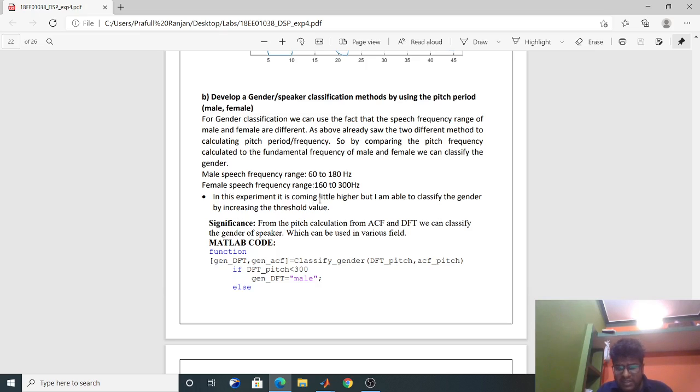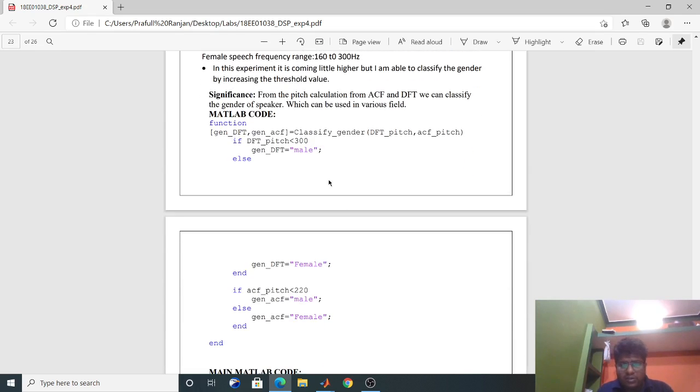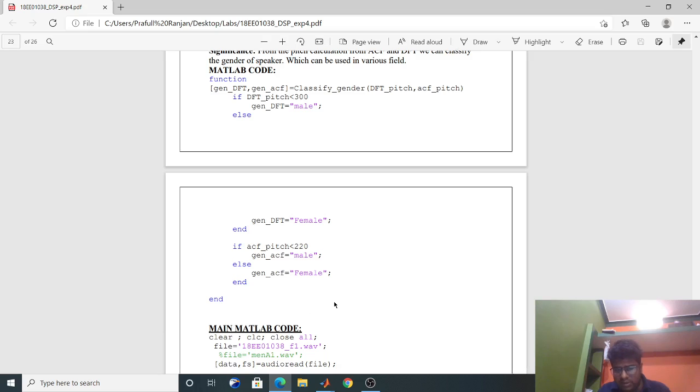In this experiment it is coming a little higher, but I am able to classify the gender by increasing the threshold value. I am not able to distinguish between male and female at 180 hertz or 160, so I have taken a little higher value, 220. So this is the code. If DFT pitch is coming less than 300, then I am assigning it to male, otherwise I am assigning it female. Similarly for ACF pitch, it is 200, then it is male, and less than that it is female.